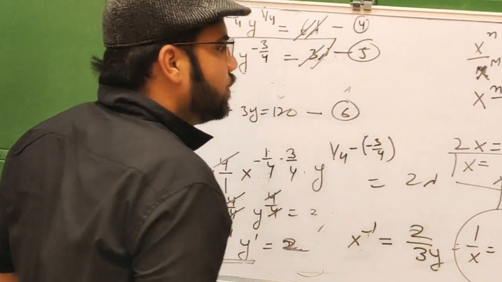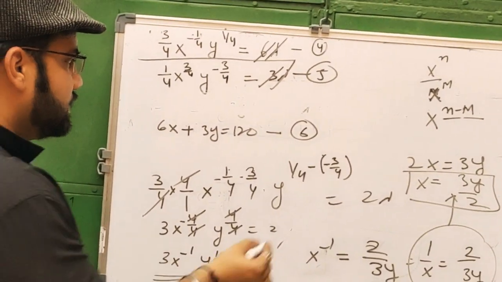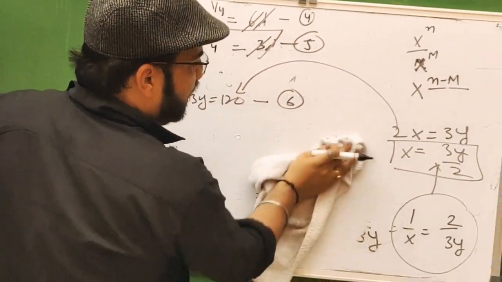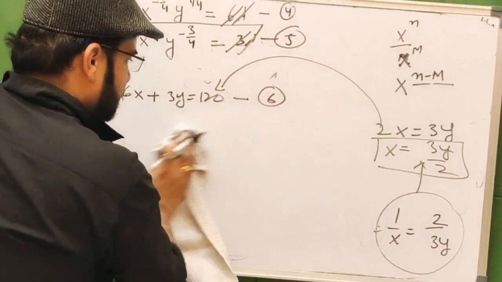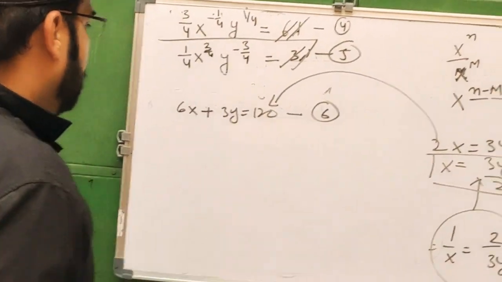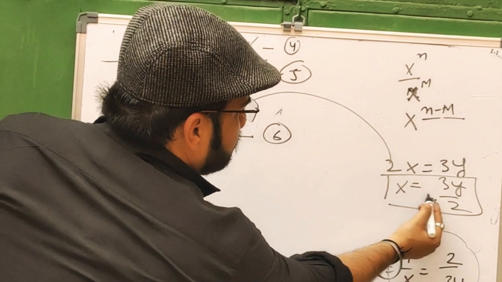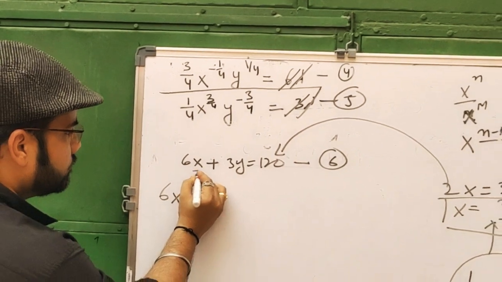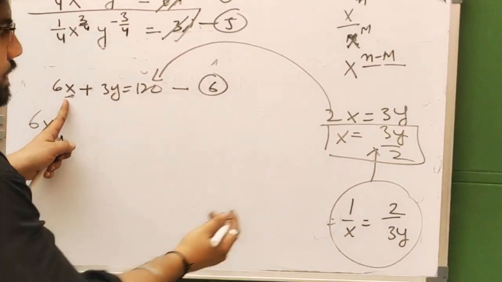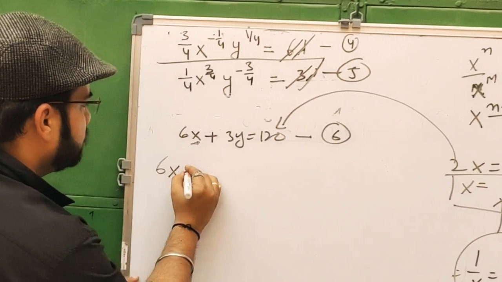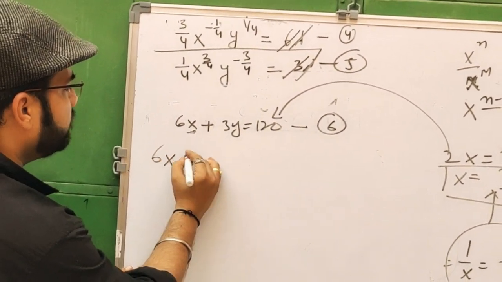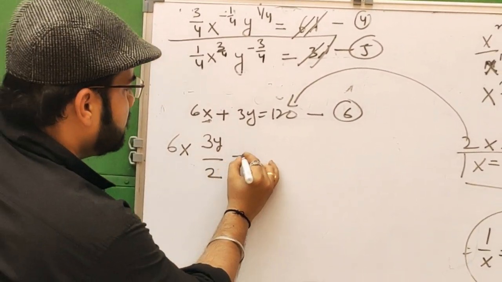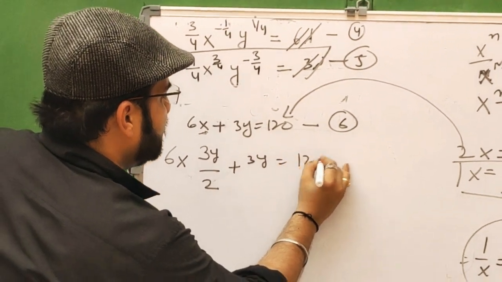This is the value of x which we will put in equation 6. Now our x value has come: x equal to 3y by 2. 6 multiplied by 3y by 2, plus 3y equal to 120.